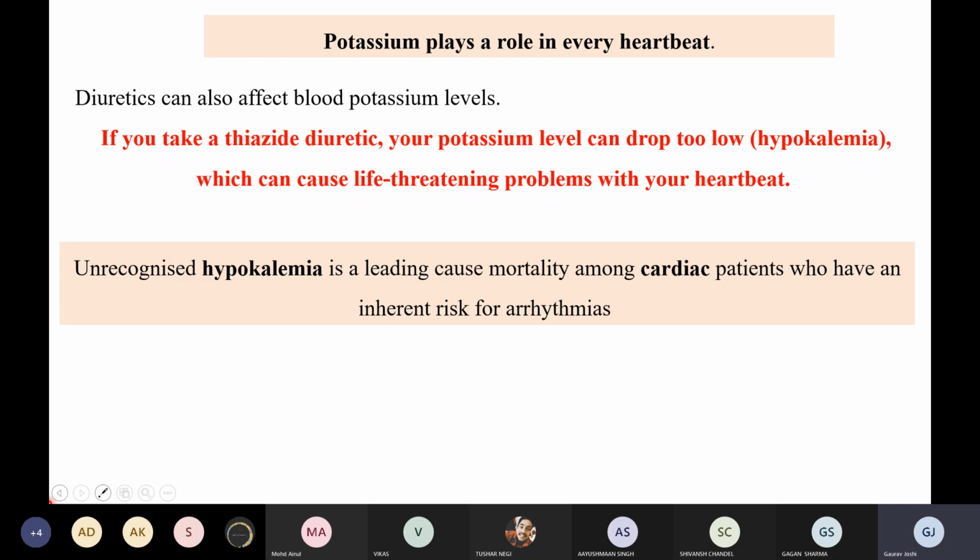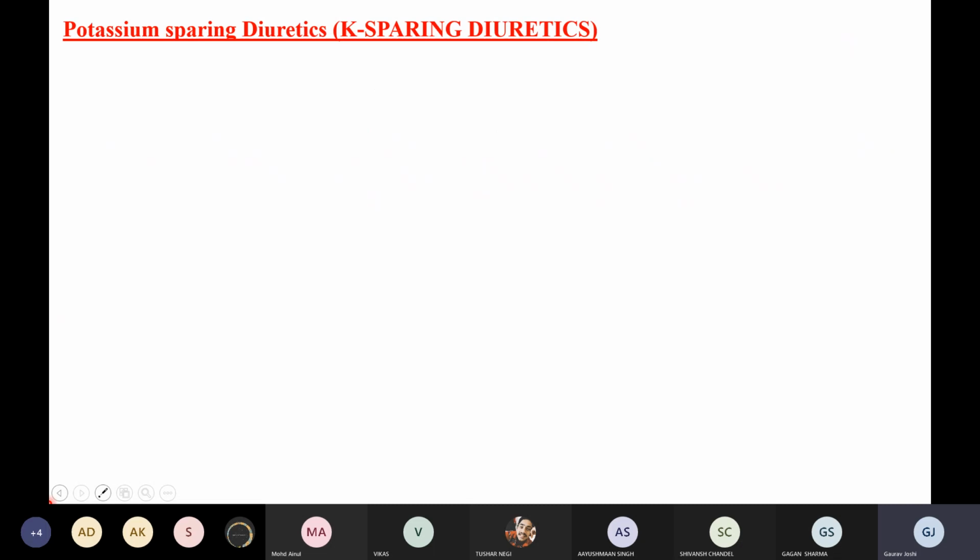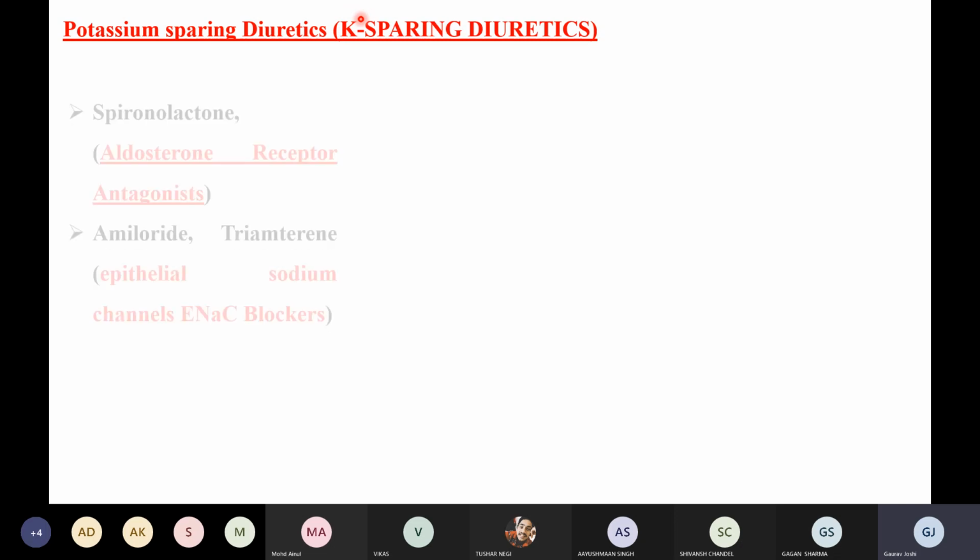So now, to avoid these, what should we have? We should use some diuretics that are able to spare the potassium, or that are able to reabsorb the potassium back to the blood, right? So we should use that type of diuretic. Basically, to do so, we have the potassium sparing diuretics, also called the K sparing diuretics, where K is the chemical symbol for potassium, right? So what are they doing?